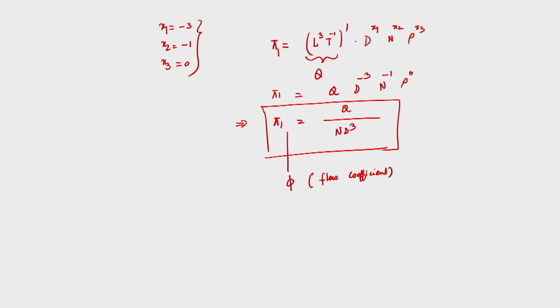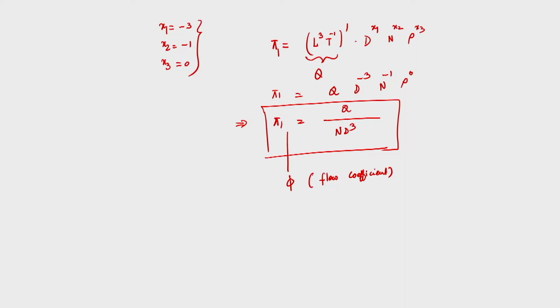So, the first pi term that we obtain, pi 1, that is Q by N D cube, is expressed in terms of what we call phi, that is the flow coefficient. Similarly, we can follow the same steps and arrive at the other pi terms. So, let us now see how we can obtain the other 4 pi terms, because we will obtain a total of 5 pi terms. So, the first pi term we have obtained.